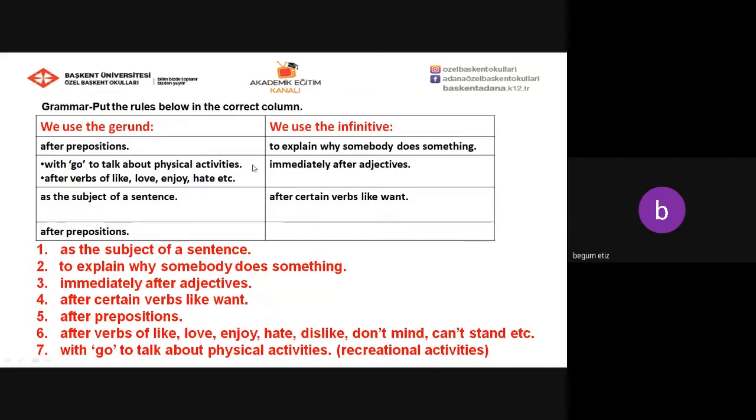Okay, now let's move on to infinitive. We use the infinitive to explain why somebody does something. We use the infinitive immediately after adjectives. We use the infinitive after certain verbs like want. So we have categorized the rules under the related title, the gerund, the infinitive. We have put the rules below in the correct column.